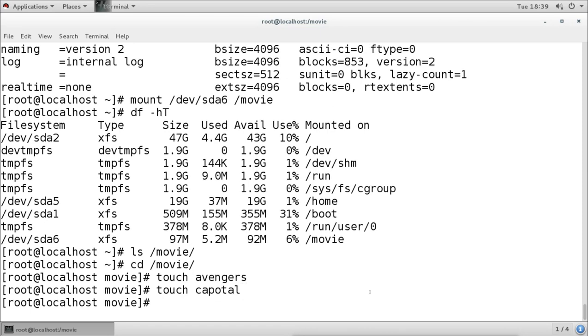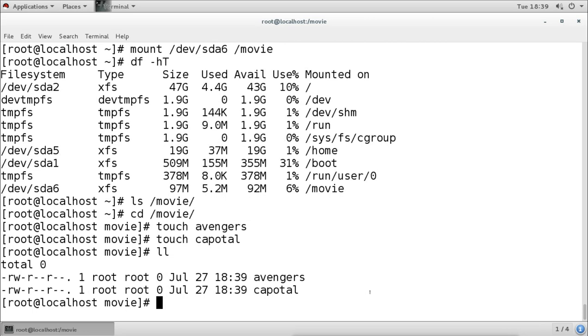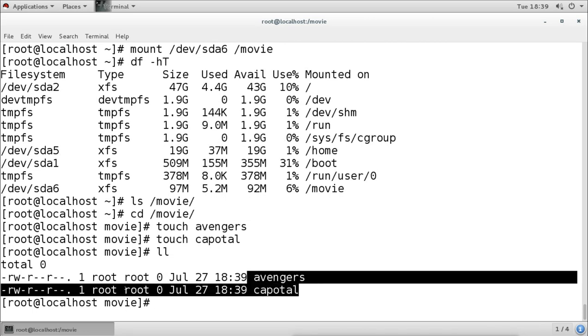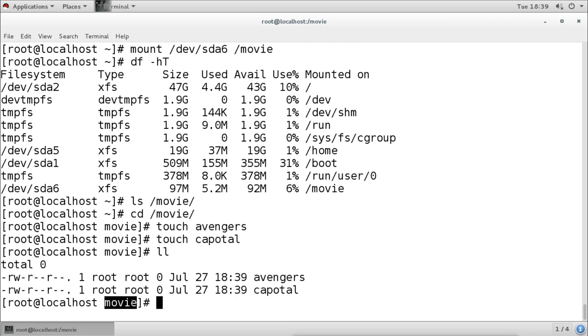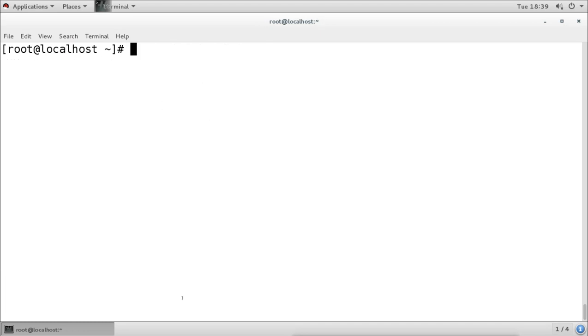Okay, now this data is under this directory, but it is not storing into this directory, it is storing into the partition. So if I unmount the directory, I will give the command umount, and I can mention the partition name, or even I can mention the directory name also. Both will work. Now it is not mounted.